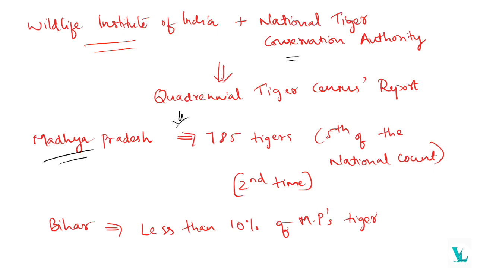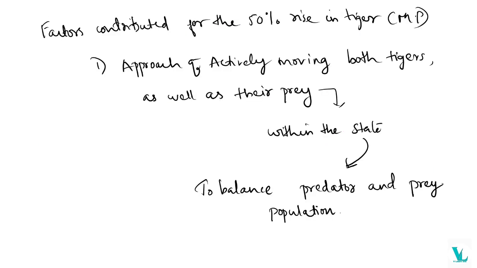In Madhya Pradesh, they now have 785 tigers. That is the fifth of the national count. The second time they are staying at this amount. As well as they got a 50% increase in the tiger census, okay. The second one is Bihar, with just less than 10% of MP's tigers, meaning the Madhya Pradesh tigers. So how did they achieve this? There are some factors which contributed to the 50% rise in tigers in Madhya Pradesh. So they had some approaches.